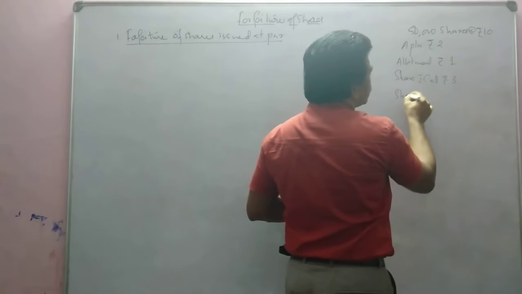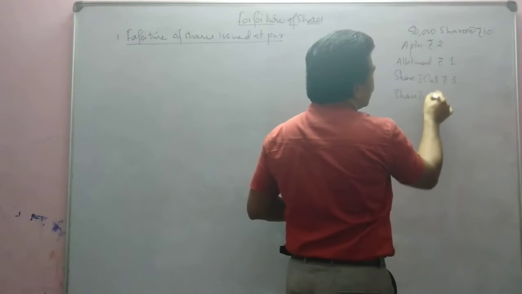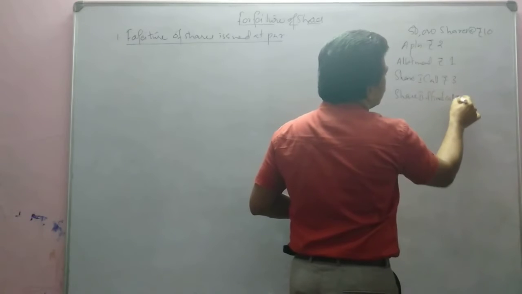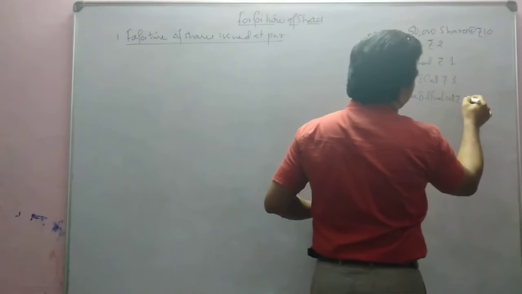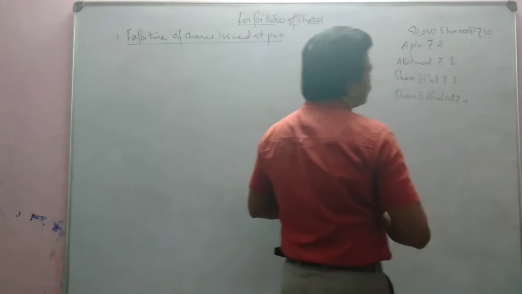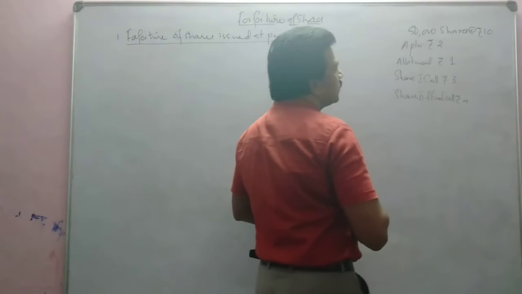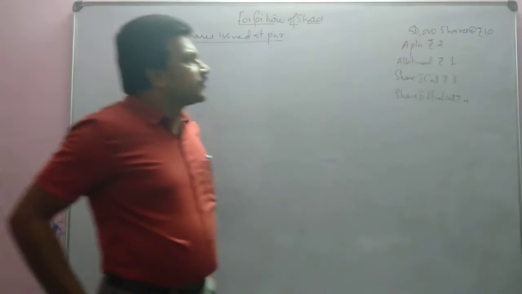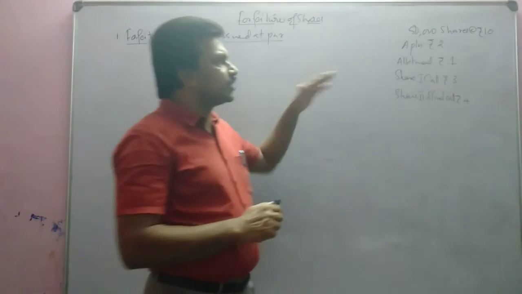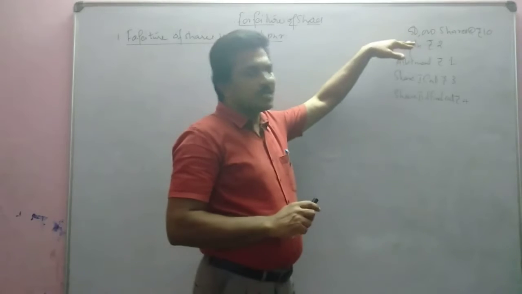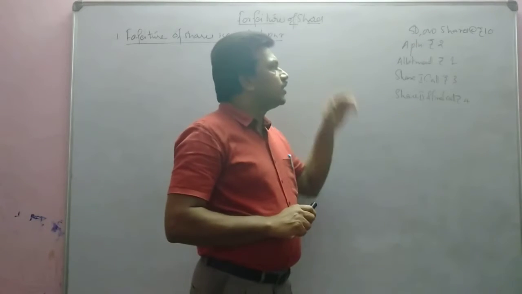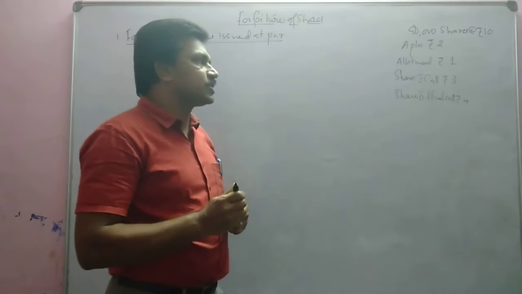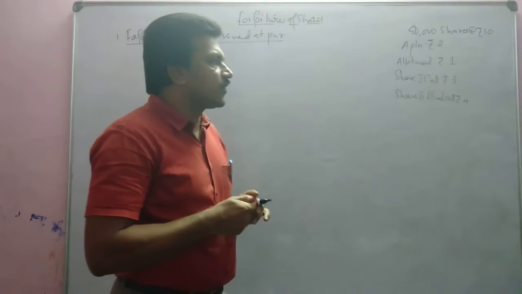Then share second and final call rupees 4. So this is the condition. That means 50,000 shares are issued at rupees 10 each: application money 2, allotment money 1, share first call rupees 3 and share second and final call rupees 4.